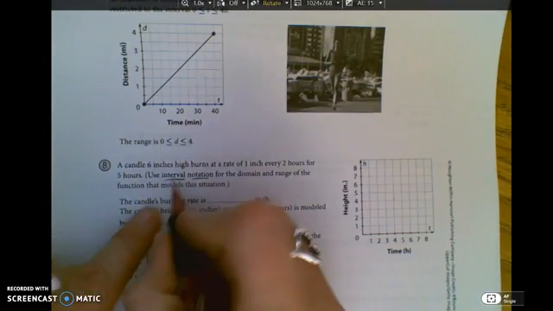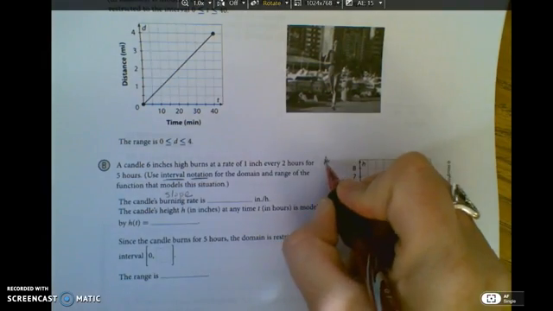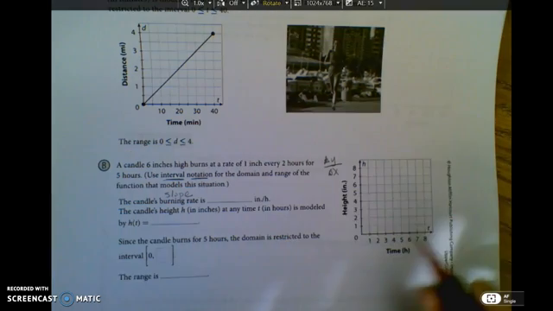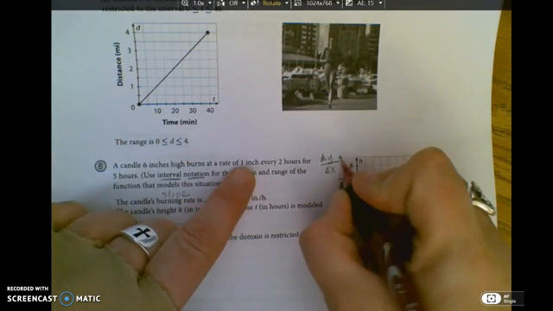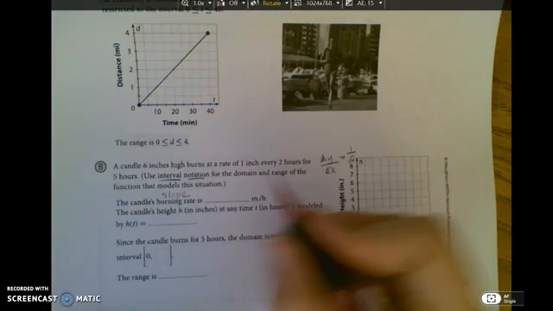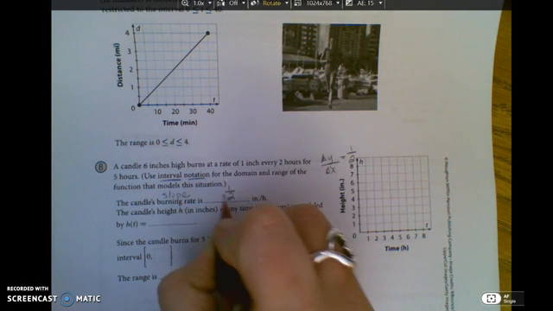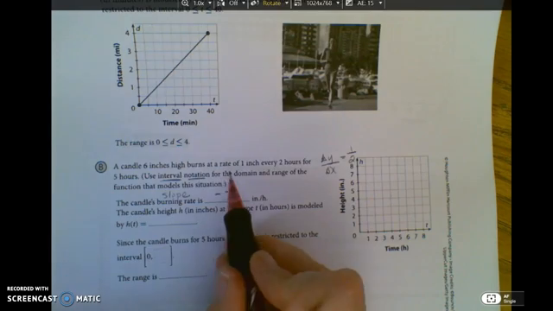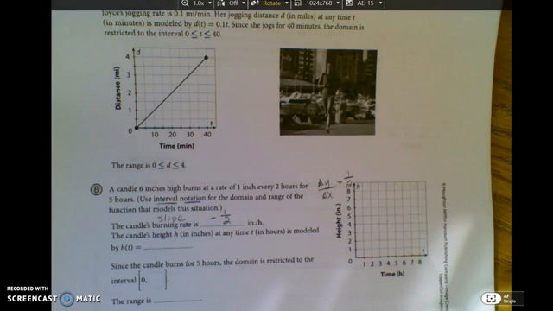Burning rate is another word for slope. How quickly does it work? So that's y change over the x change. Well, my y-axis is height, so it says it loses 1 inch every x is time, 2 hours. So my slope is 1/2, but it also needs to be negative because it burns. That means the candle's getting shorter, so I'm losing height, which makes sense. I start with a candle, I burn it, it's going to continue to lose height.